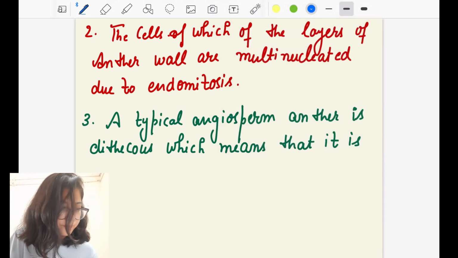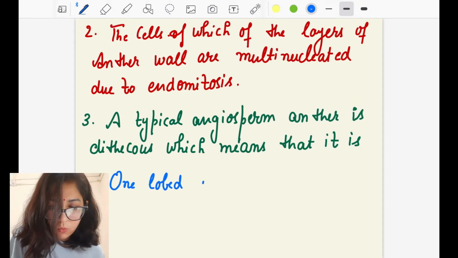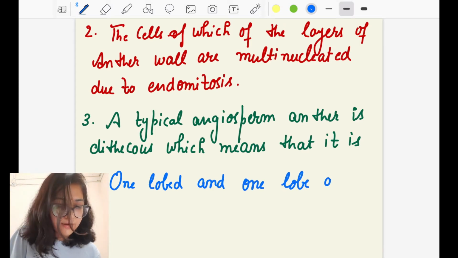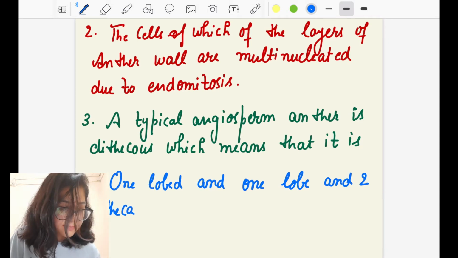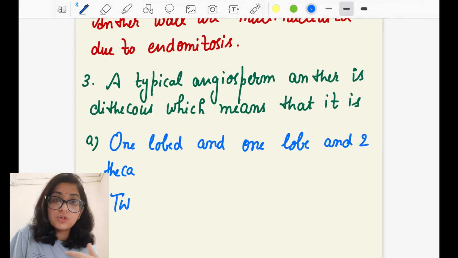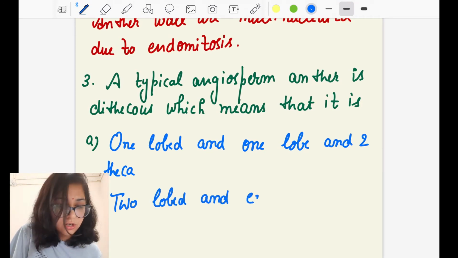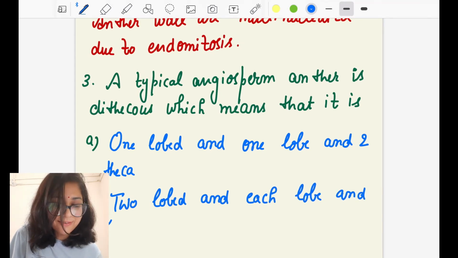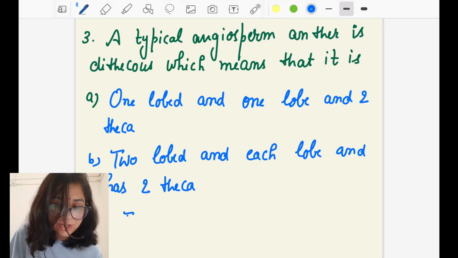Very, very important. It means one lobed and one lobe has two theca. Or does it mean two lobed? Two lobed and each lobe has two theca. They are very, very simple, and these are the previous year's NEET questions. Very easy questions for you.